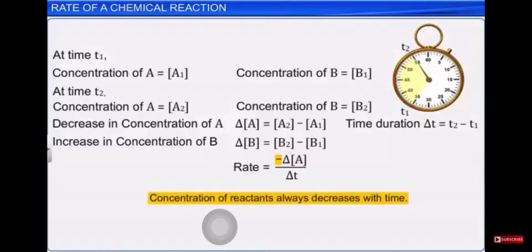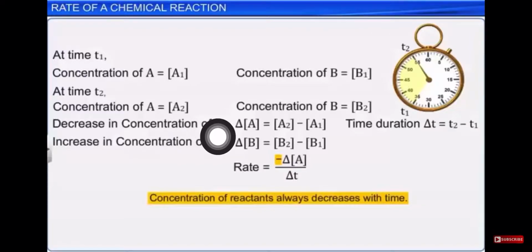I will explain in more detail: concentration of A at time 1, as I told, initial concentration is more for the reactant. Suppose that initial concentration is 10, and final concentration at time T2, instead of A2, I am writing 6.